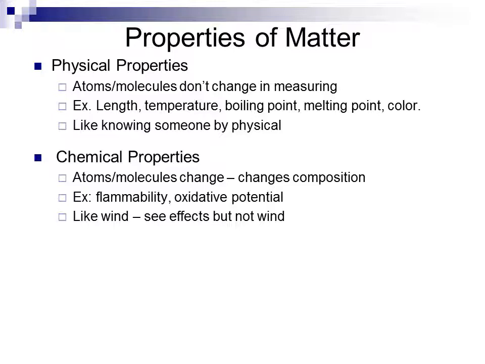Chemical properties are more like wind. We can see the effects of the wind, but not the wind. If I look at the wind, I don't see individual air particles moving. What I see is a tree blowing by the movement of those air particles, for example.